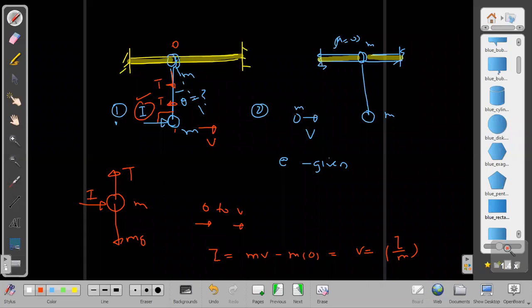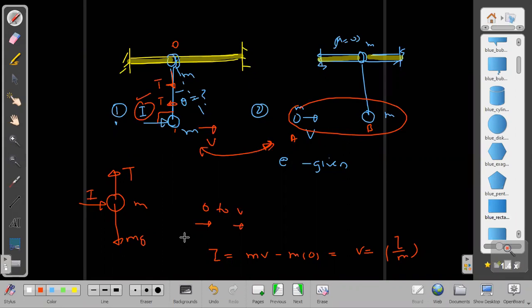Similarly here also, apply conservation of momentum. After applying conservation of momentum, find the velocity acquired by body B just after the impact. Once we know the velocity acquired by body B just after the impact, then these two cases are not different from each other. Then these two cases are the same.